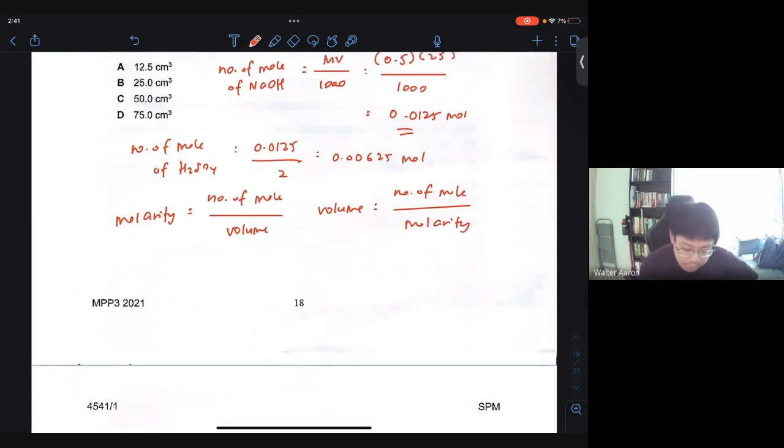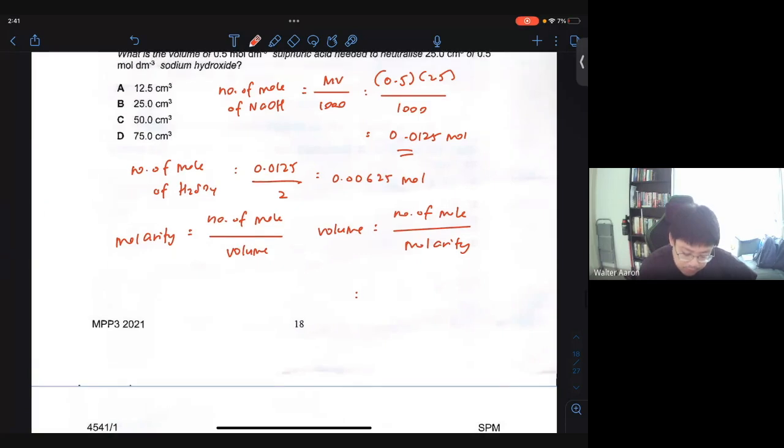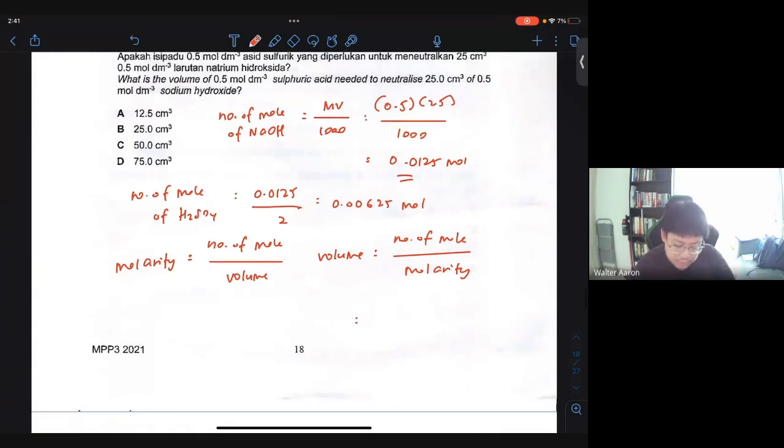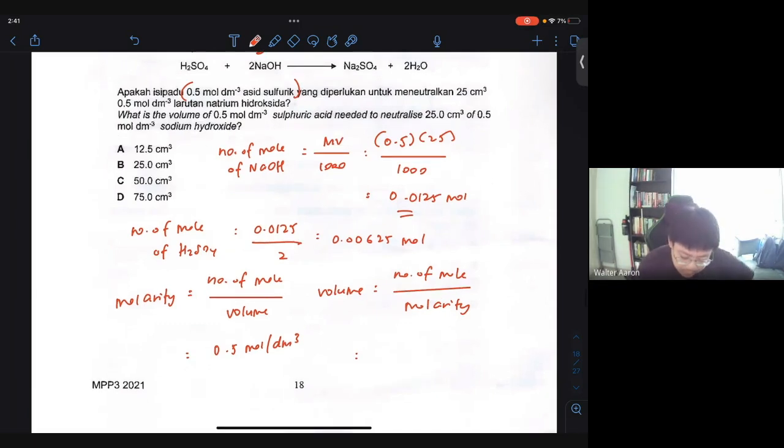We have both the information that we need, the number of mole and the molarity. If you want to calculate the volume, you need the molarity and the number of mole. The molarity of this particular acid will be 0.5 mole per dm cube, which is already given to you. So now we have number of mole and molarity, and you can calculate the volume.